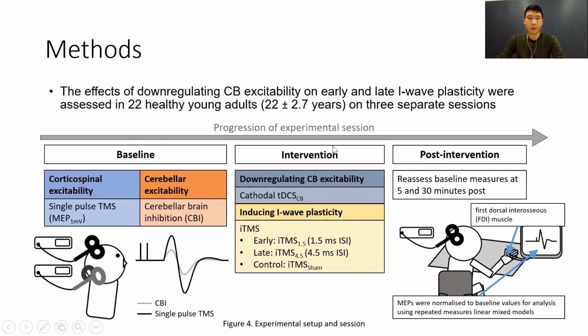For baseline and post-intervention, we assessed corticospinal excitability using single pulse TMS, as well as cerebellar excitability using cerebellar brain inhibition, what's called CBI. CBI involves a conditioning pulse to the cerebellum followed by a test pulse to M1, which produces an inhibited response, thus allowing a measure of cerebellar inhibition. All recordings were made from the first dorsal interosseous muscle, the FDI, and post-intervention measures assessed at 5 and 30 minutes were normalized to baseline values for analysis using repeated measures linear mixed models.